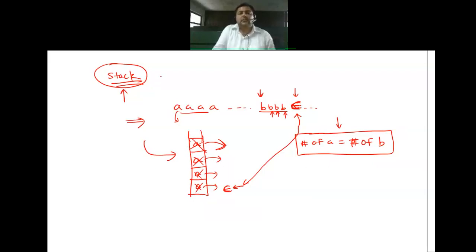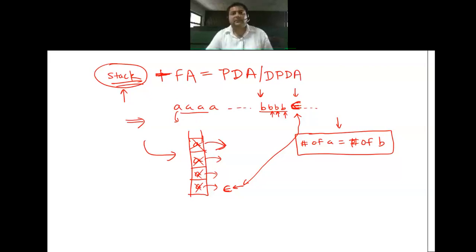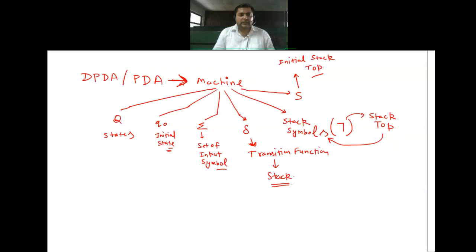So PDA is nothing but finite automata plus one stack. Finite automata plus one stack becomes DPDA. The same thing holds for DPDA or PDA. Now what is the difference between DPDA and PDA? I will tell you later on, with some examples we will cover that. Then we started with this machine, and these are the tuples we have discussed already. Everybody remember this?